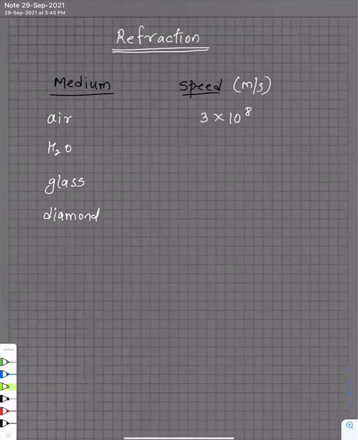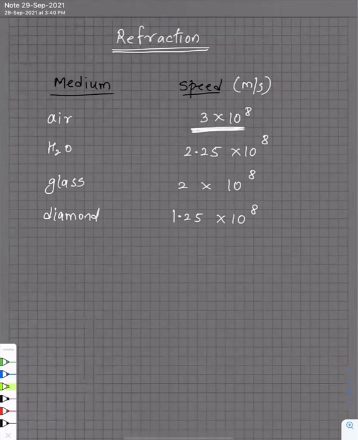In water, it slows down to 2.25 into 10 raised to 8. In glass, it will further slow down to 2 into 10 raised to 8. In diamond, it again slows down further. So how much is the speed in diamond? It's 1.25 into 10 raised to 8. Guys, now the question: what do you mean by speed? Speed of light is distance upon time. So light can cover 3 into 10 raised to 8 meter in 1 second.